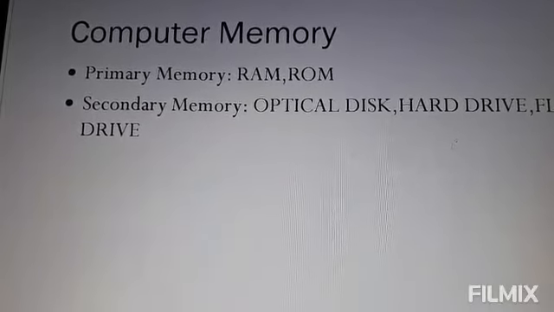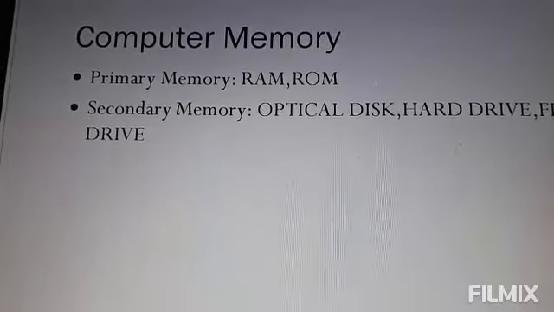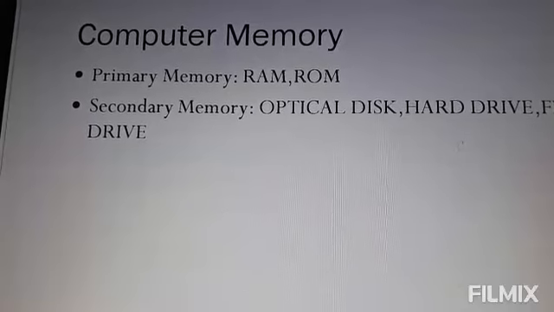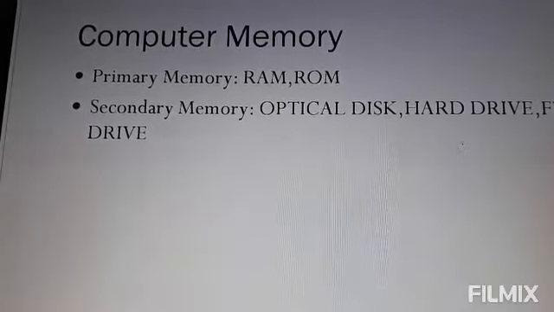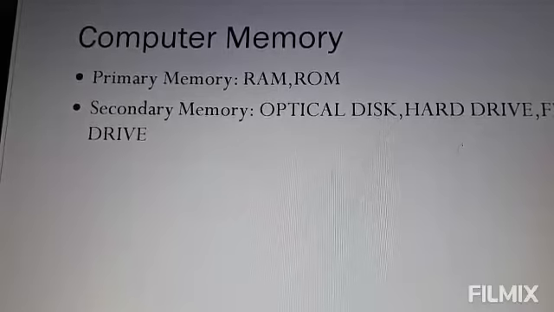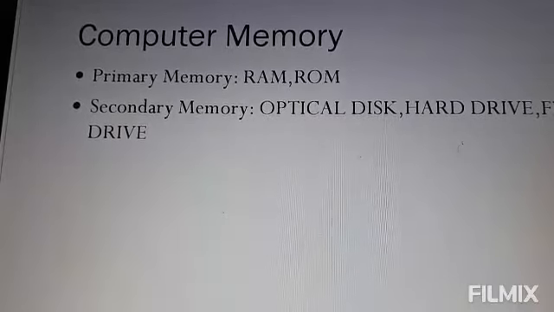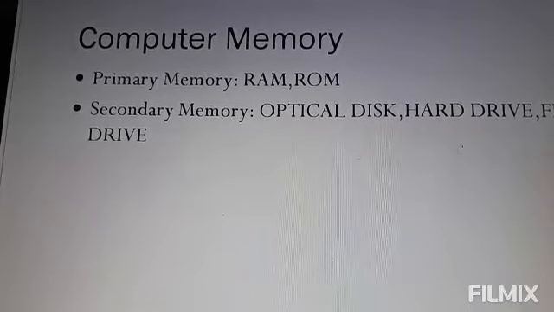Whereas in case of ROM, the stored information can only be read but new information cannot be written onto it. And the information in ROM remains intact even if the power supply is switched off.